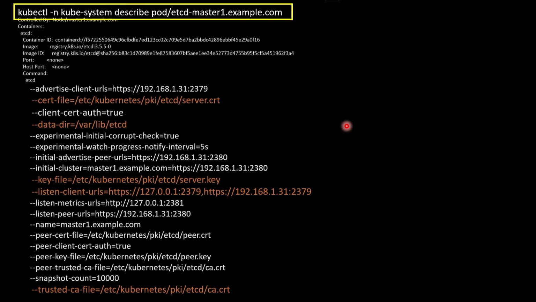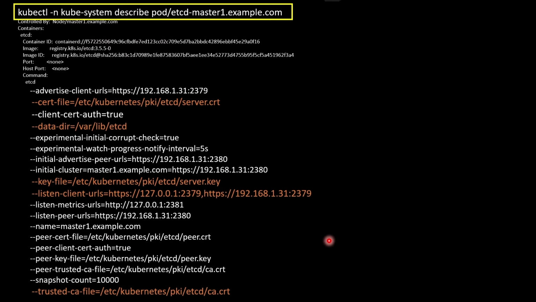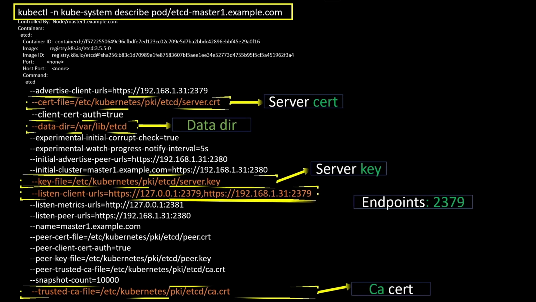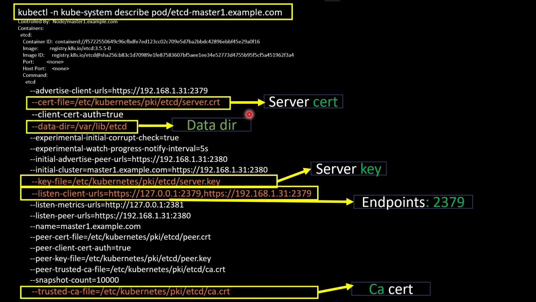If I execute this command, I will observe this type of output. And here I have already highlighted it. Server cert file is the cert file. Data directory is my /var/lib/etcd. Server key is this key file. And here you observe the port number 2379, so it means that this is my endpoint. And CA cert is my trusted CA file at the bottom.